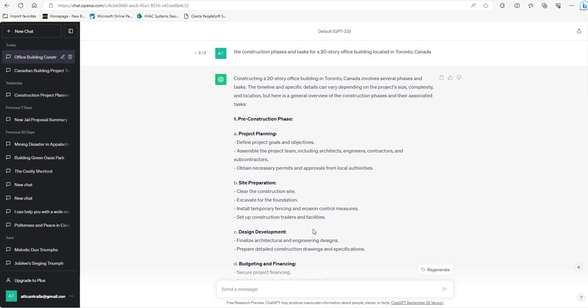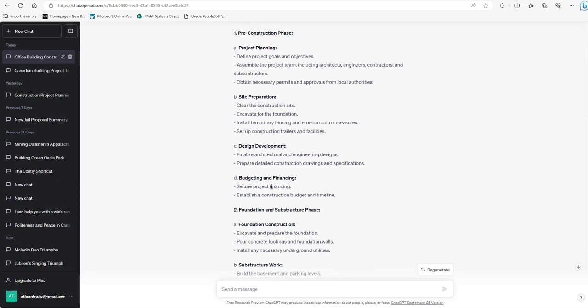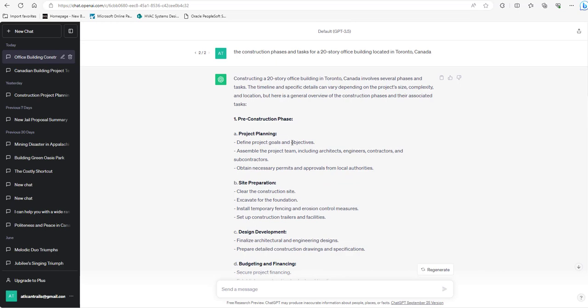An office building built here in Toronto is probably going to be very similar to an office building built in Sydney, Australia. They're going to do a lot of the same site prep and project planning and design development and budgeting and finances. So a lot of this is going to be the same, which is why this software is okay at this point.